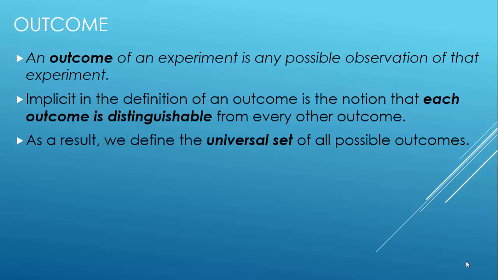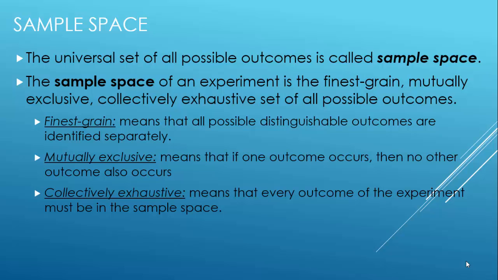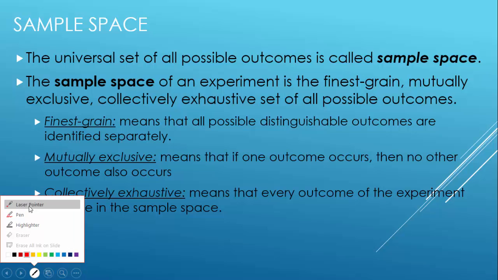As a result, we define the universal set of all possible outcomes. The universal set of all possible outcomes is called the sample space. The sample space of an experiment is the finest grained, mutually exclusive, collectively exhaustive set of all possible outcomes. Now we will go through all these terms one by one.